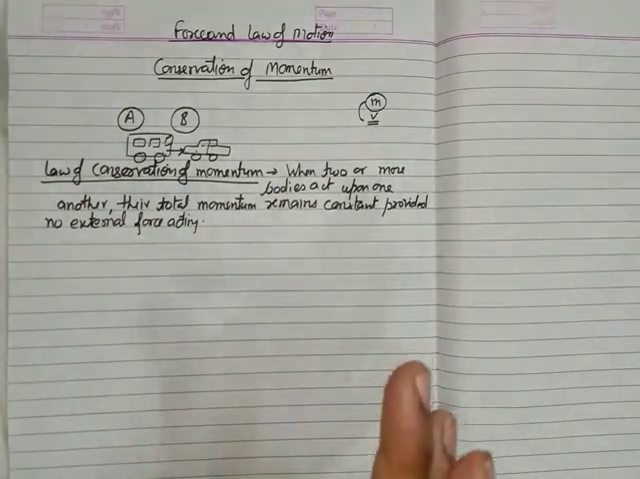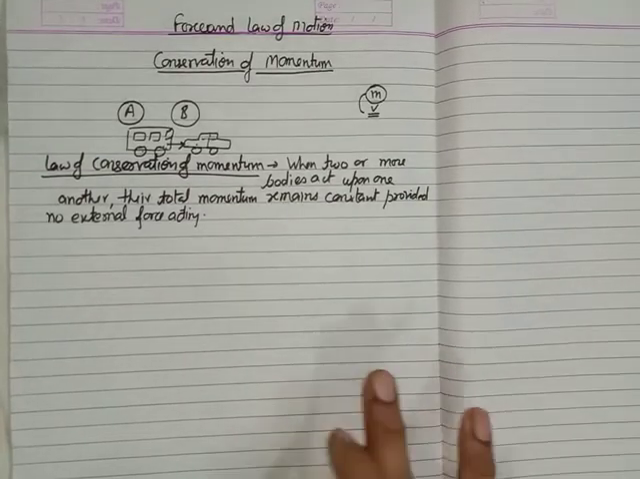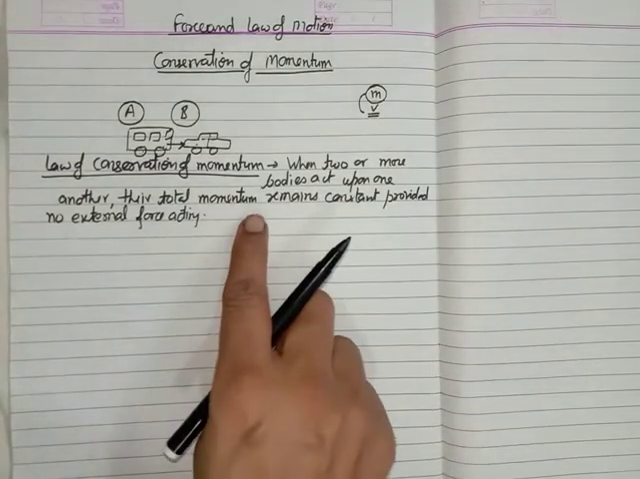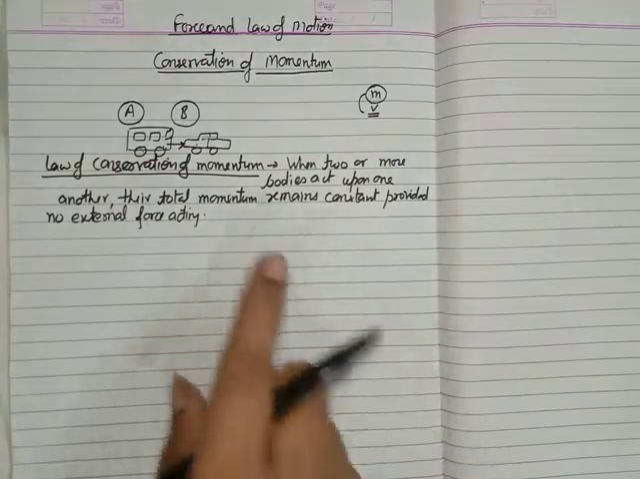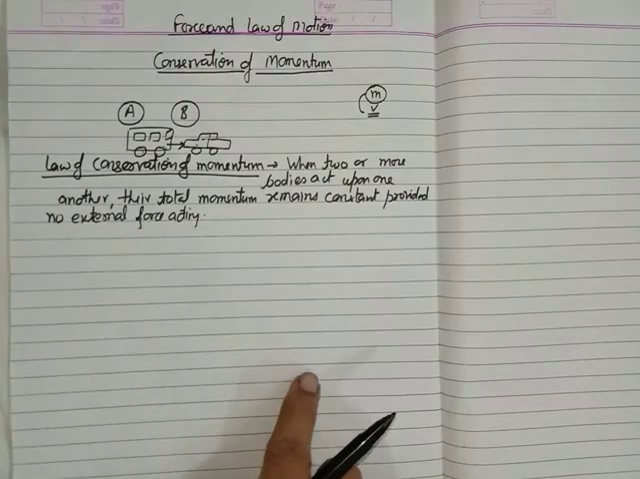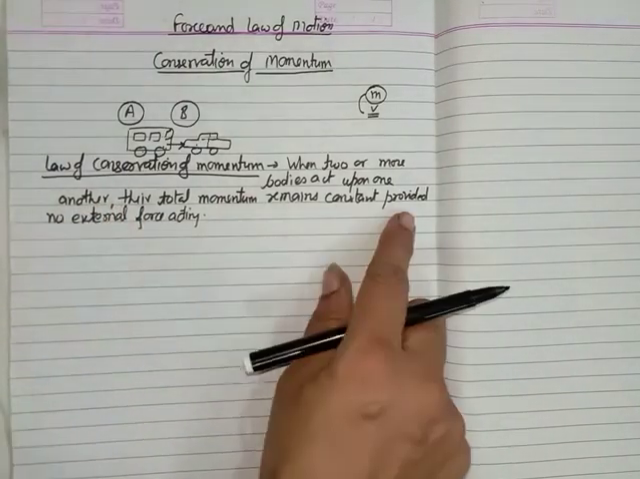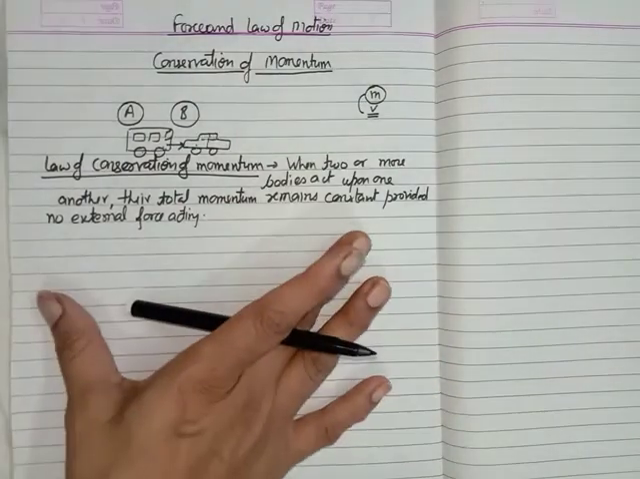This is not all of the conservation of momentum. If someone asks you to write the conservation of momentum, this is only the law of conservation of momentum, only the theory. You have to derive the expression of the conservation of momentum. So this is not all about the conservation of momentum. You have to write the derivation.